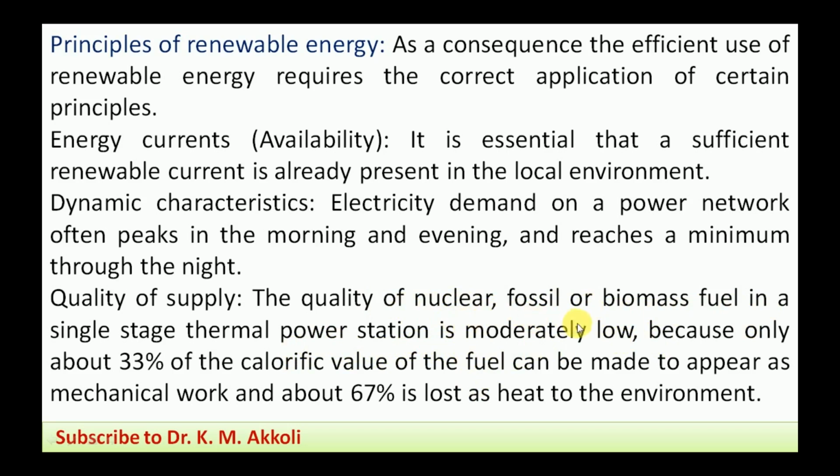Whatever fuels we use in the thermal power station to generate power, the quality is moderately low, because only about 33% of the calorific value, that is the heating value, of the fuel can be made to appear as mechanical work. 33% of the heat energy present in that fuel can be converted into mechanical energy, and the remaining about 67% is lost as heat to the environment. That knowledge of a particular energy source we should have.